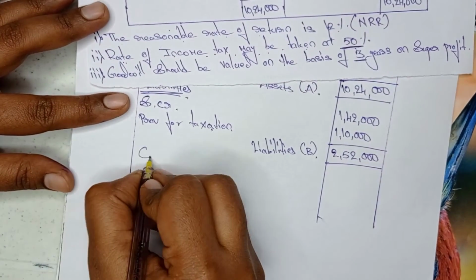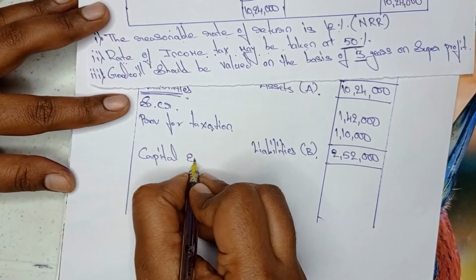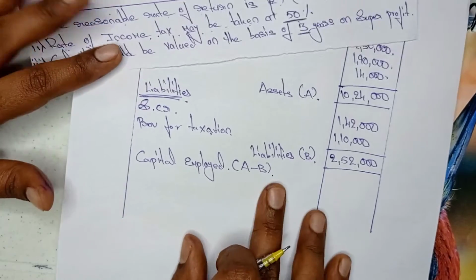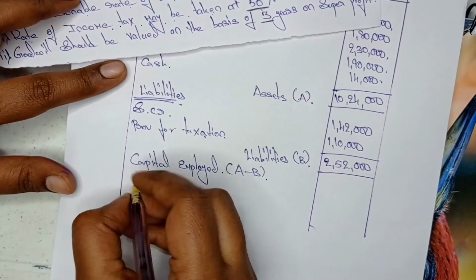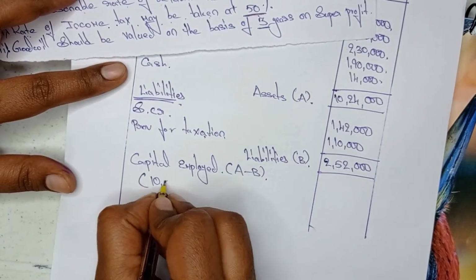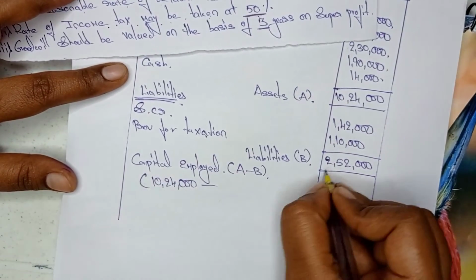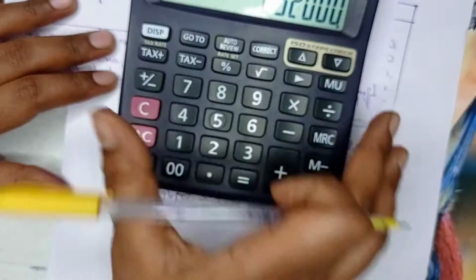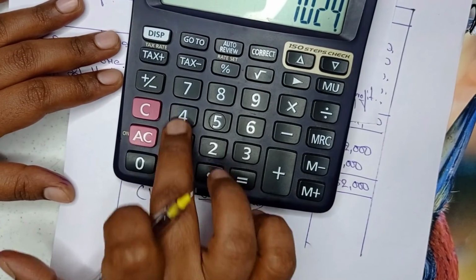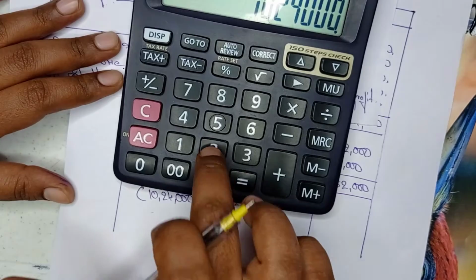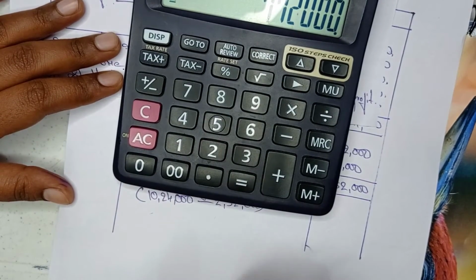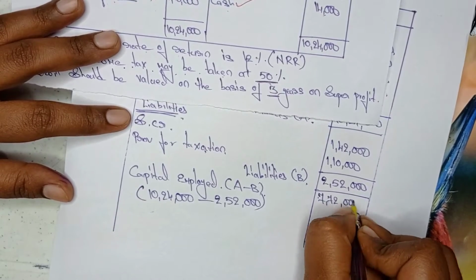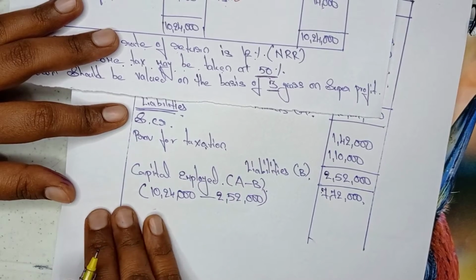What we need to write? Capital employed, A minus B. A minus B is nothing but assets minus liabilities. So what is the value of assets? 10,24,000, and the liabilities value is 2,52,000. Minus. So 10,24,000 minus 2,52,000 is 7,72,000. As I said, actually our problem ends here it seems.